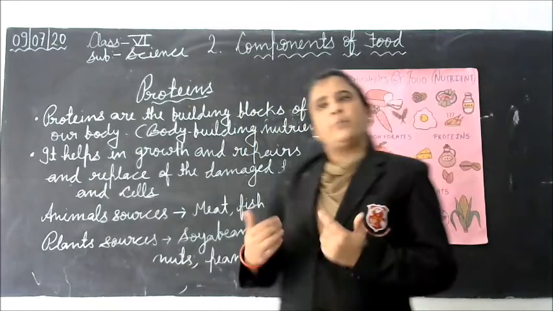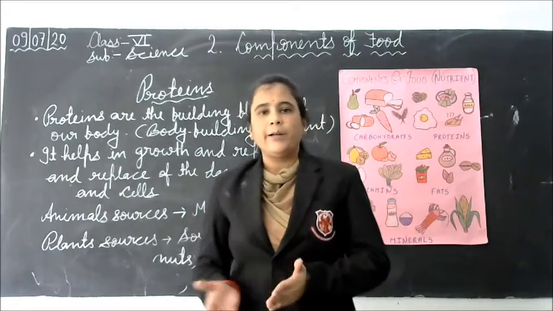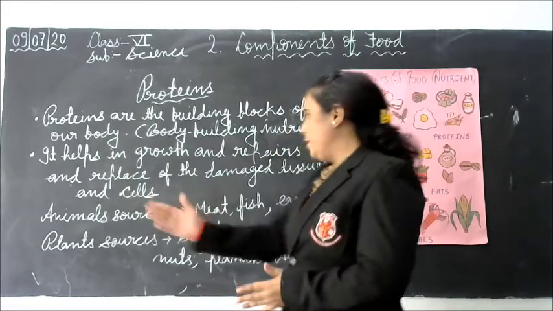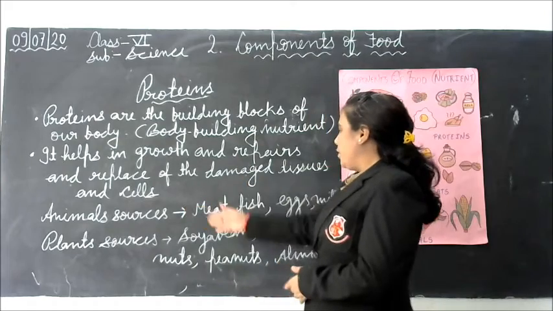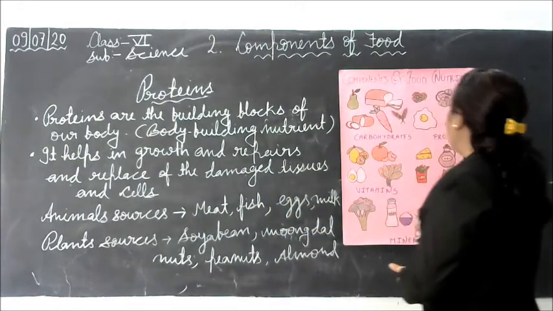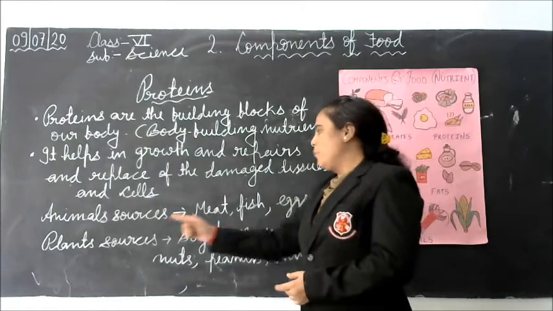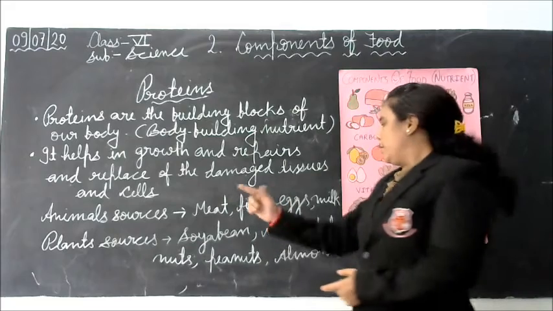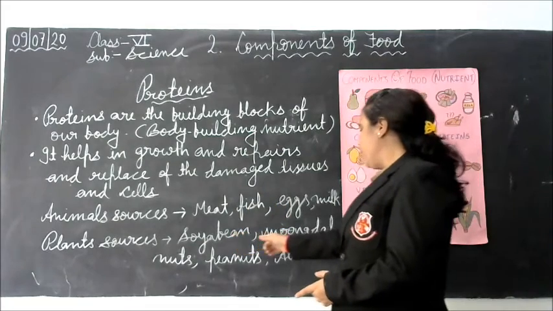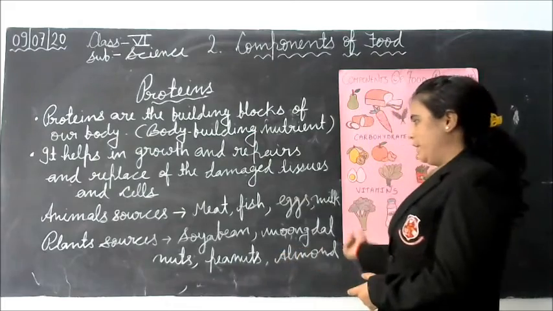We get protein from both animal and plant sources. From animal sources we get protein from meat, fish, egg and milk. You can see in the picture. Now the second source, plant sources: soybean, moong dal, nuts, peanuts and almond.